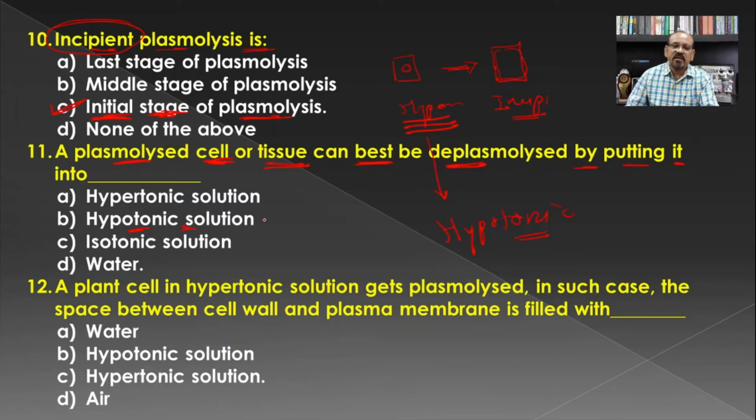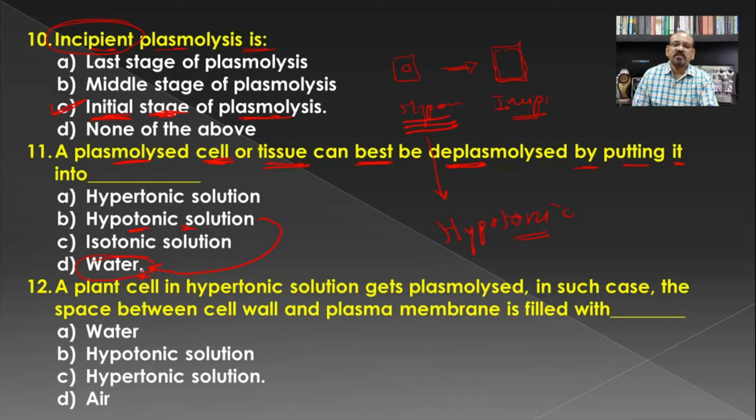But when we are comparing this hypotonic solution with water, the water does not contain any solute, and hence there will be the best endosmosis in pure water rather than in the hypotonic solution.